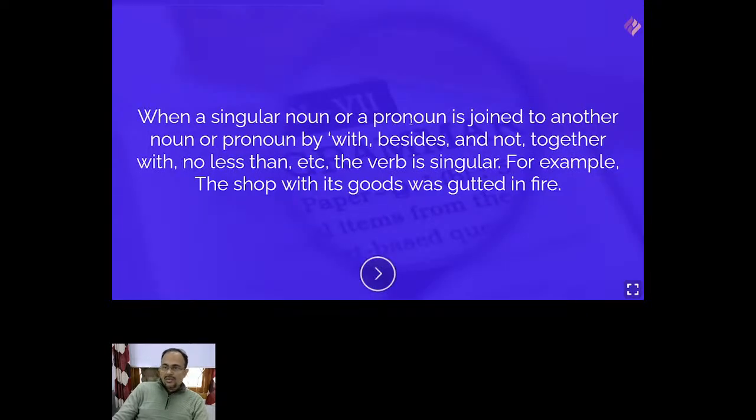When a singular noun or pronoun is joined to another noun or pronoun by with, besides, and not, together with, no less than, the verb is singular. For example, the shop with its goods was gutted in fire. So here you see the verb is agreeing not with goods but with shop. Okay, so please remember this.